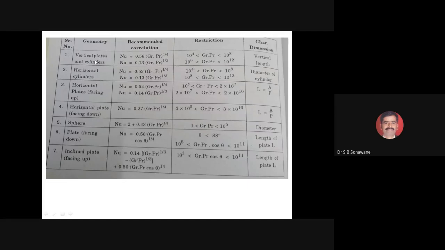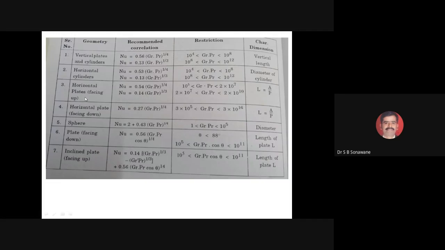Now, if you have a vertical plate and vertical cylinder, the characteristic dimension we have to consider is the vertical length, the vertical length of that plate. If the cylinder is horizontal, there is a different correlation with a different range, and in this situation you have to consider the diameter of the cylinder as the characteristic length.